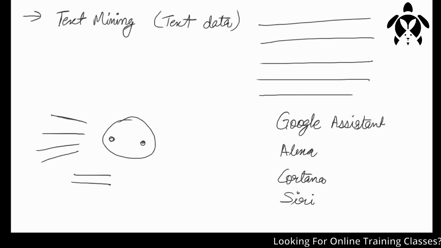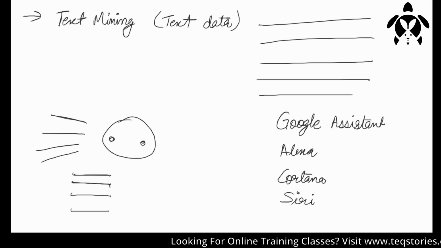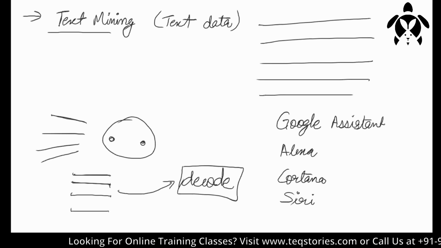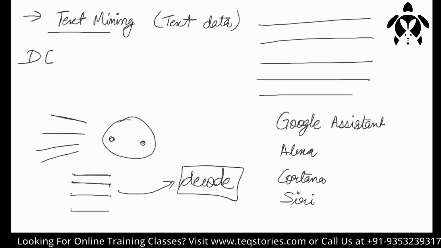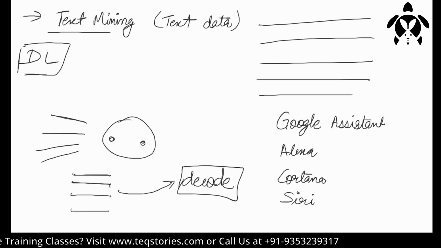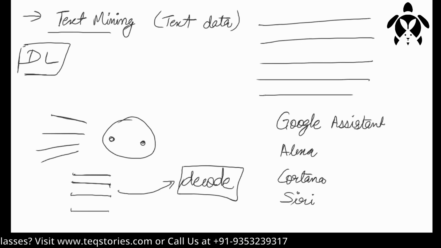It is actually converting your speech into text, and after it is converted into text, that's how they take it to the model to decode. So this is text mining, which is a part of deep learning actually, and here we use text data. So this was all about text mining. As I was telling you, we use text data, and text data is in the form of paragraphs.